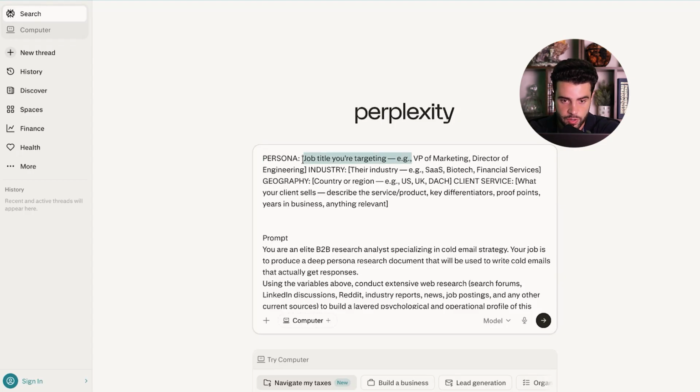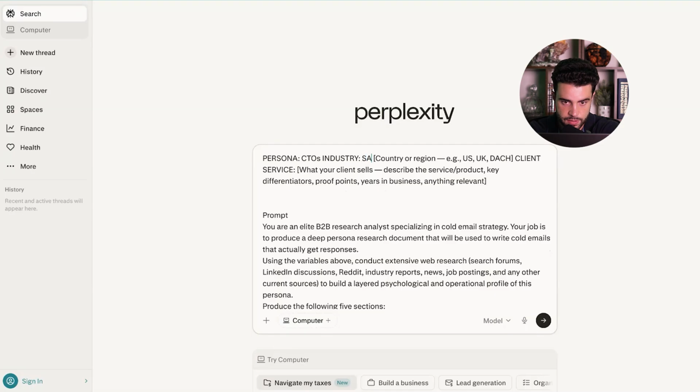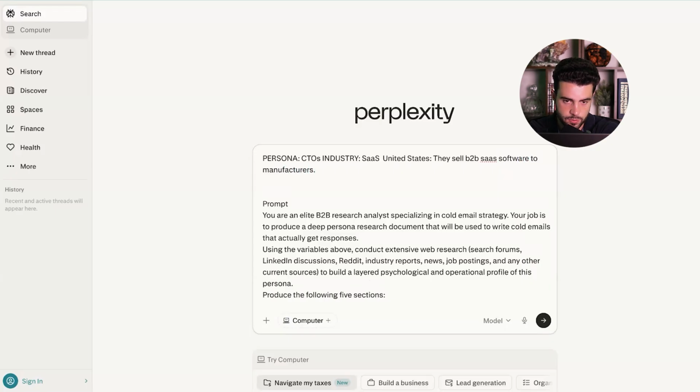So what you can do here is you basically put in a persona. We'll do one just for an example here. We would say CTOs in the SaaS industry, and we're targeting them in the United States. And you know what your client sells. They sell B2B SaaS software to manufacturers. Just a super random example.